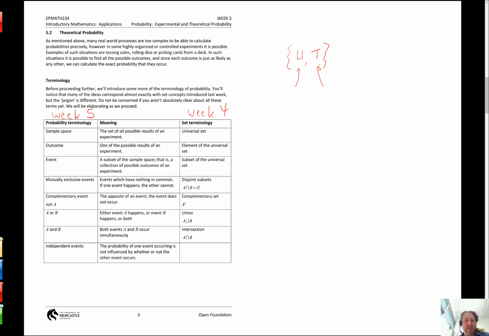An event doesn't mean just one outcome. It could be an event like, as we said before, getting an odd number. So it might have a few elements in it, but an event has got to be a subset of the universal set. If we're talking about rolling a die, 1, 2, 3, 4, 5, 6, I could define an event as evens.